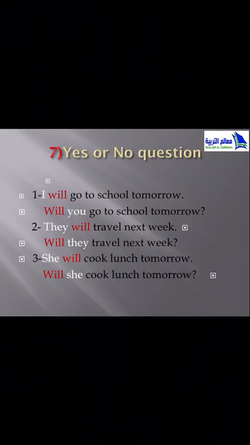Number 2, they will travel next week. Who can make it? It's easy. We exchange between will and they. The question will be, will they travel next week? Number 3, she will cook lunch tomorrow. The question is, will she cook lunch tomorrow? Yeah, good.